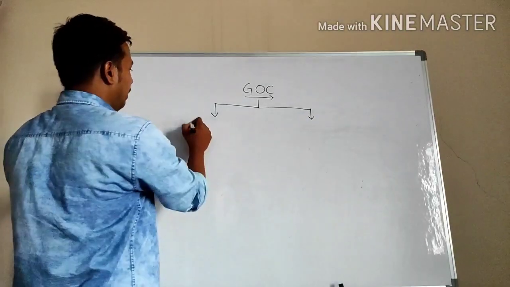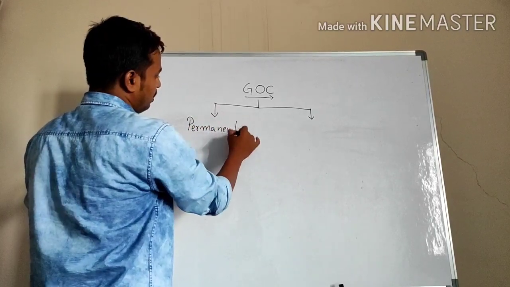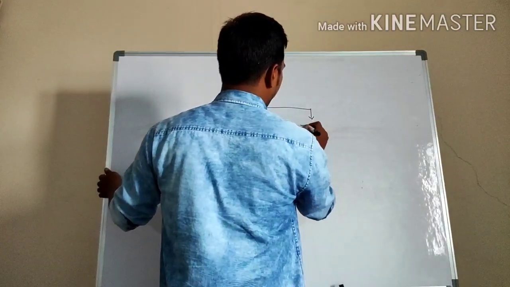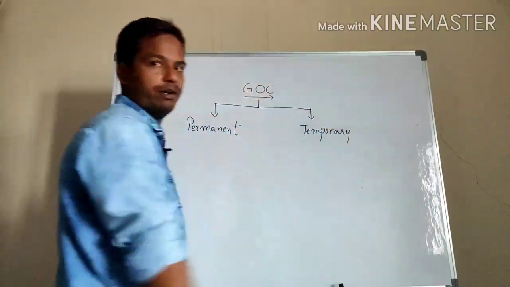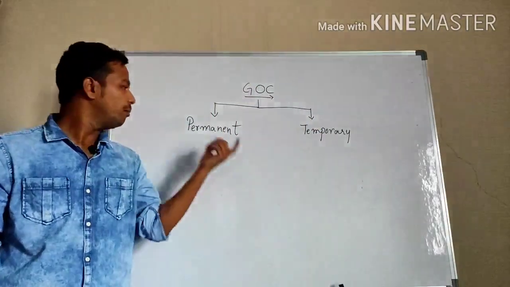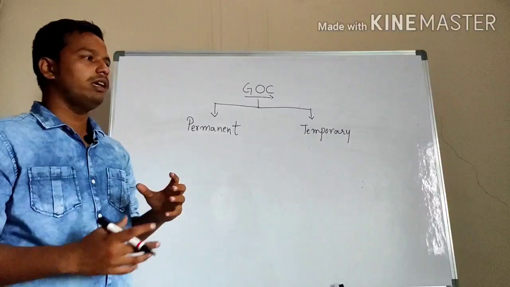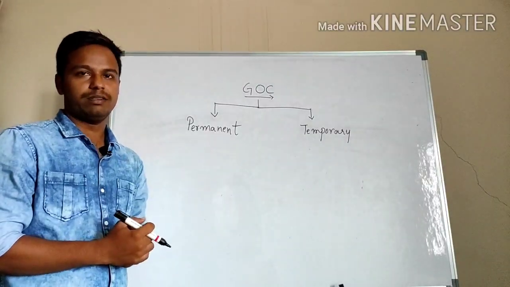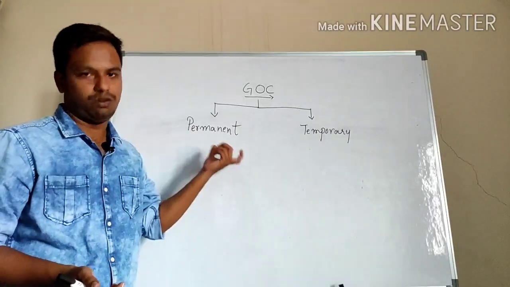One is a permanent effect, and another one is temporary. Mainly we will focus on permanent effects. Why? Because anything in a chemical reaction should be permanent. Why? Because it is a matter of stability. In course of time you will know.